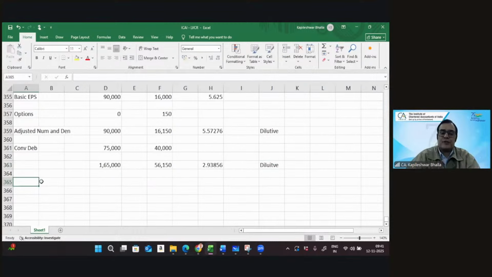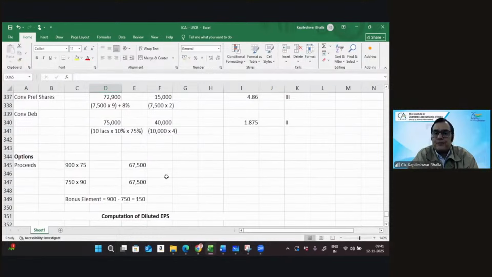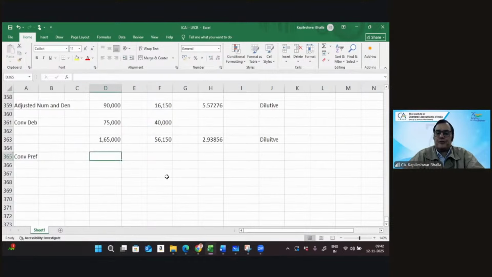And then comes the third ranking, that is convertible preference shares. So convertible preference shares, I guess this is 72,900 and 15,000. And this works out at 15,000. Let's get the adjusted numerator and denominator again.